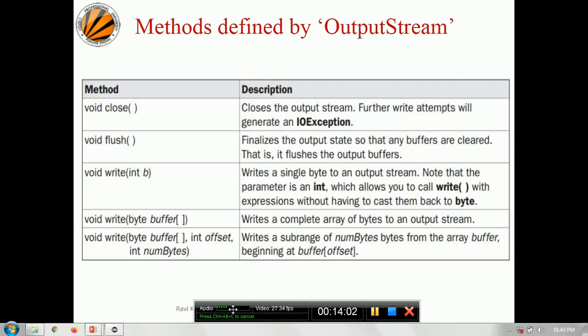Void write int b writes a single byte to an output stream. Note that the parameter is an int, which allows you to call write with expressions without having to cast them back to byte. Instead of writing a byte, you can still pass an integer and it will work. In the same way, in write you can pass a byte array, an offset and the number of bytes. You pass a byte array and the offset from where you want to start, and from there how many bytes you want to write.